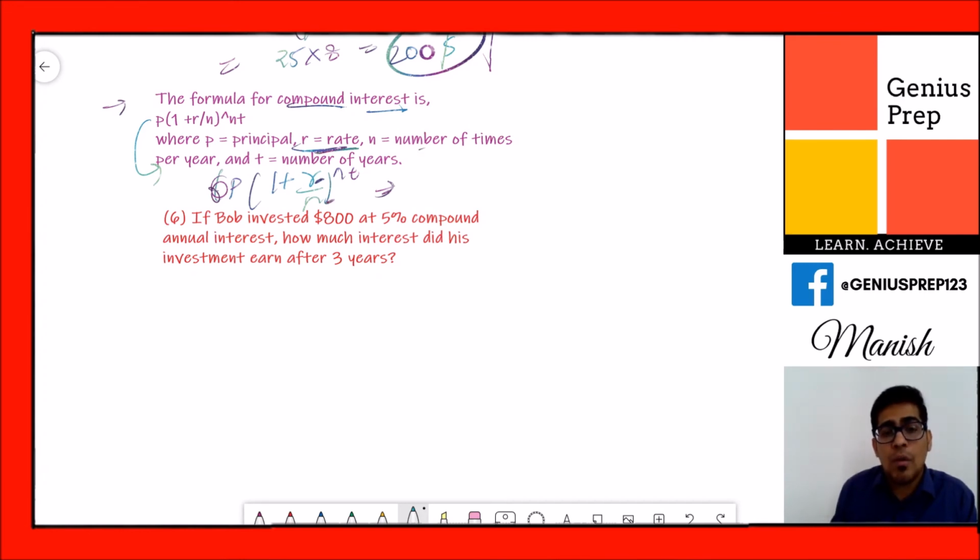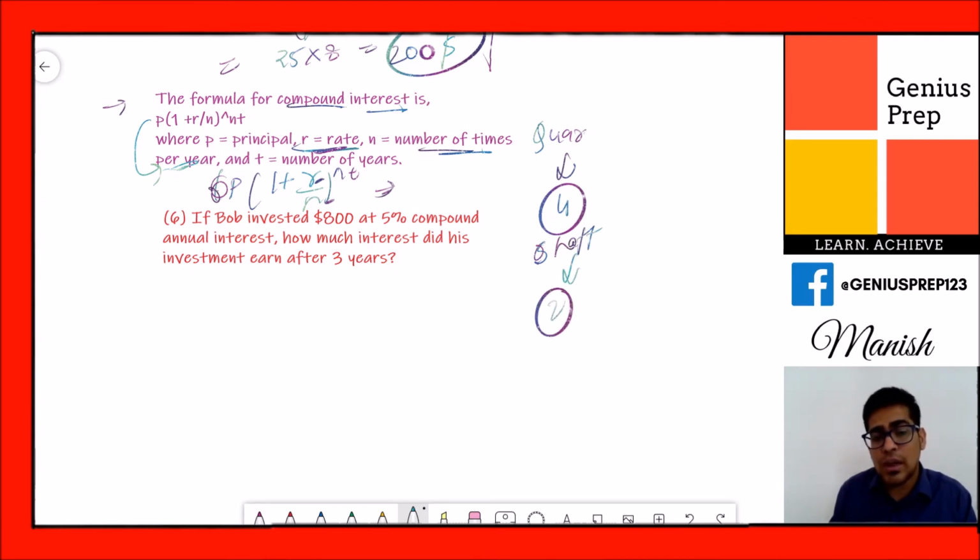N is how many times we are calculating the interest. Sometimes it says quarterly, which means we are calculating 4 times in a year. When it says half yearly, it means you are calculating 2 times in a year. Or sometimes the question will say yearly, that means you are considering interest 1 time in a year. So that is what n is.